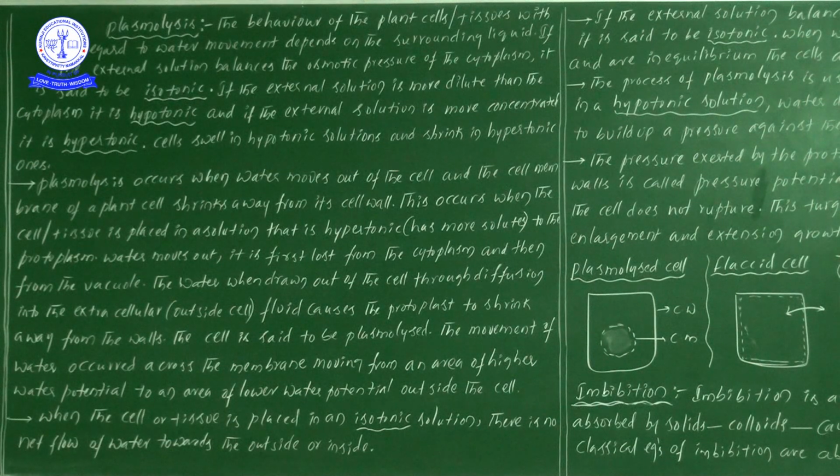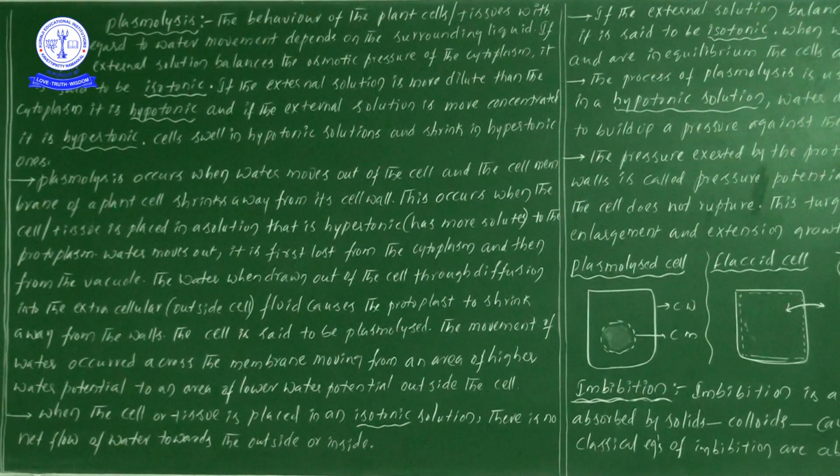Both balance each other, and such a solution we call isotonic. In this case, can you guess? The movement of water will not be present from in to out or out to in; it will be balanced.